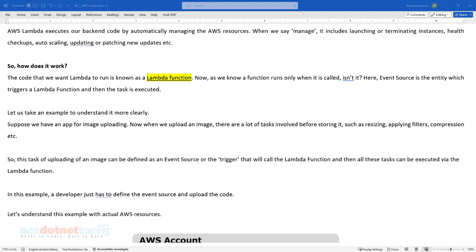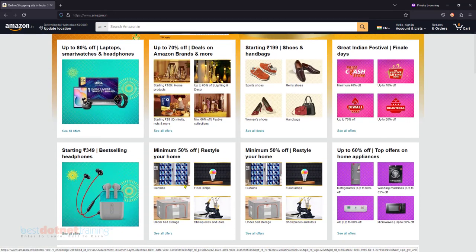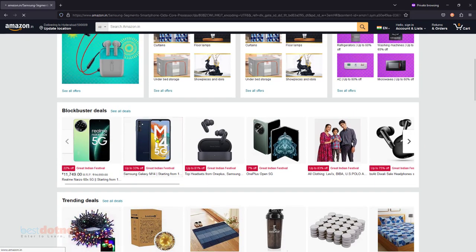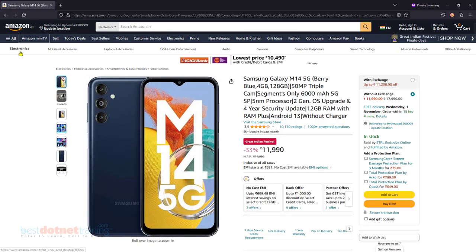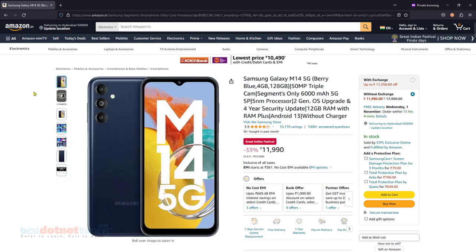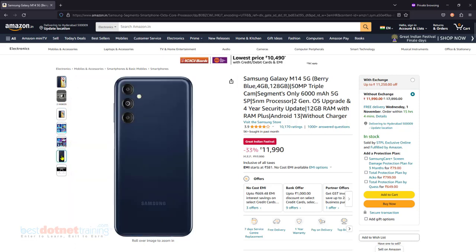Okay, I'm taking the case of Amazon only. Let's pick up any one item, it doesn't matter which item. I'll pick up this one. Now, on the left hand side, what do you see here? The smaller images that you see here, can we call these thumbnails?